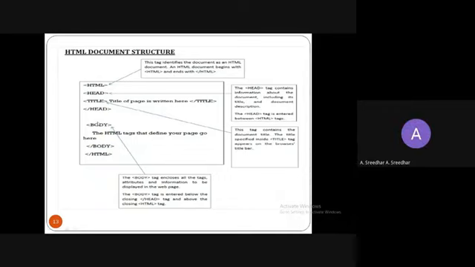And the body tag, right? This is the open body tag and closed body tag.